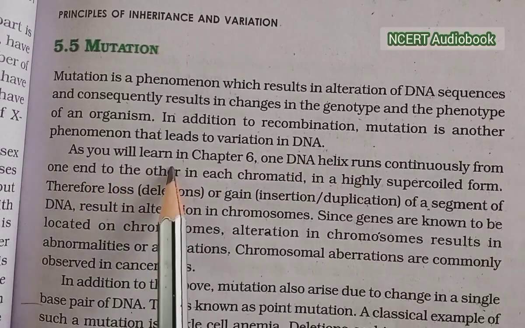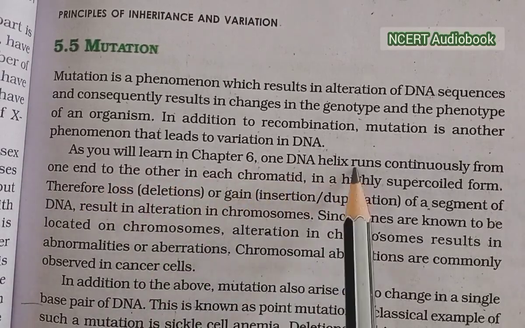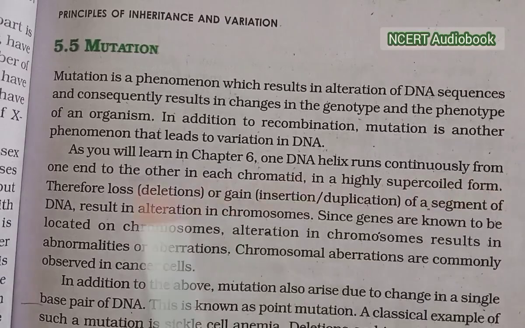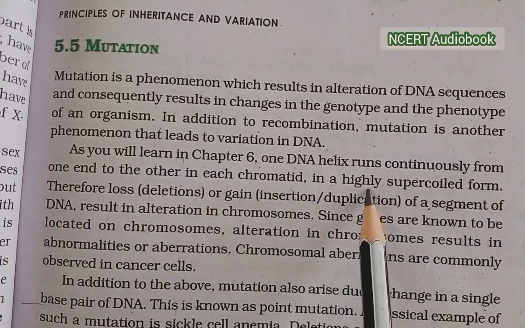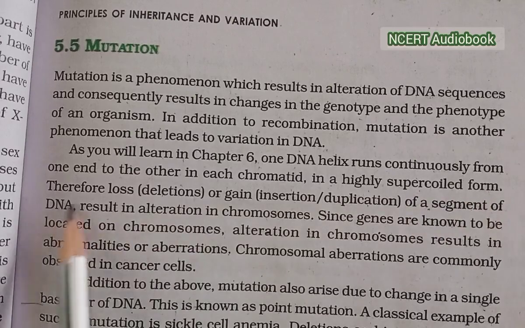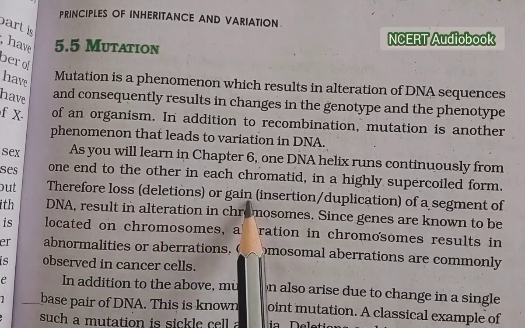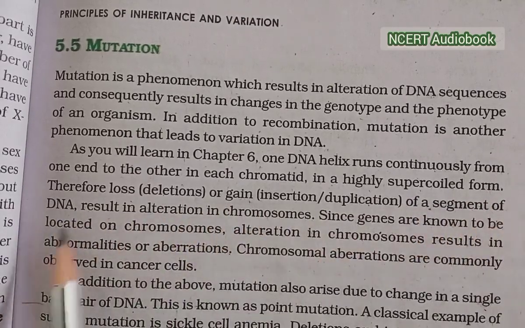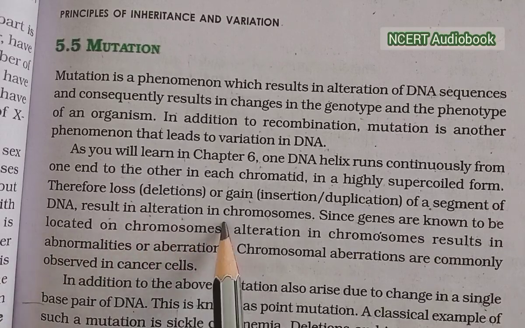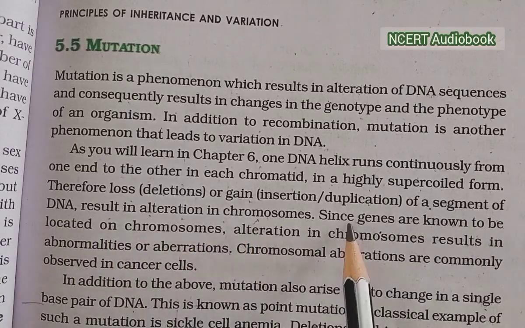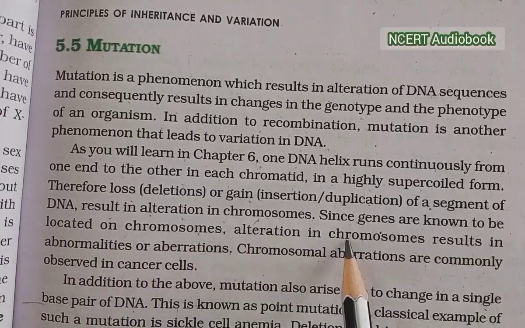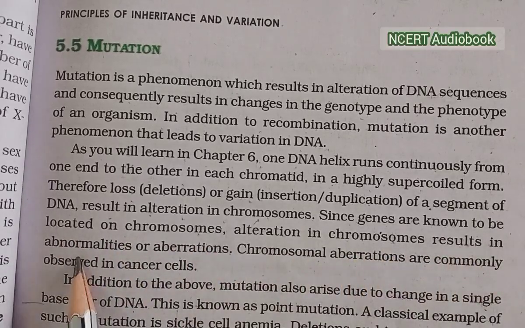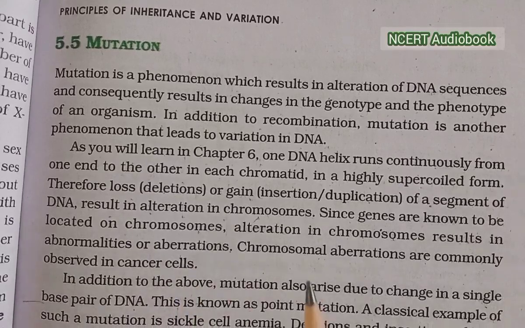As you will learn in chapter 6, one DNA helix runs continuously from one end to the other in each chromatid in highly supercoiled form, and therefore loss and gain of segments of DNA result in alterations in chromosomes. Since genes are located on the chromosomes, alterations in the chromosome result in abnormalities, aberrations.